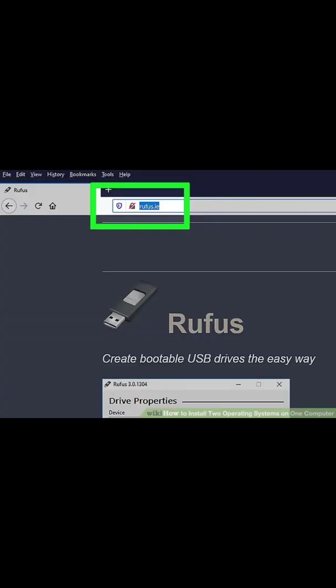Step 2. Navigate to Rufus in a web browser. This is the web page to download Rufus, which is a tool used to create a USB install drive that you can use to install an operating system on your computer. You can also use an official install CD or DVD.